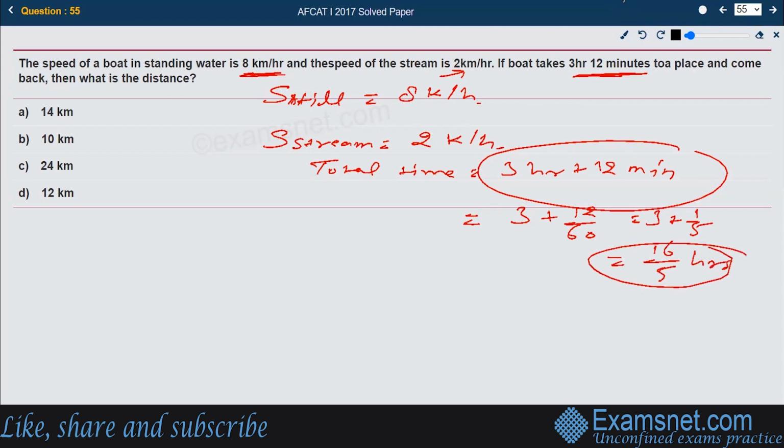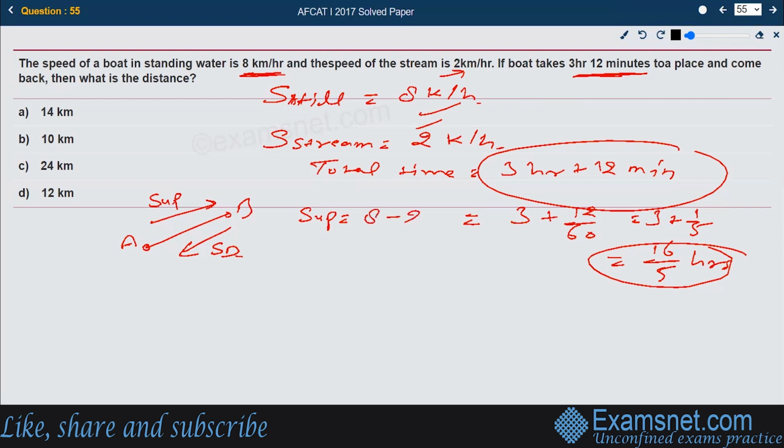Now what he is saying is the speed of the boat in still water is 8, and the boat takes 3 hours 12 minutes to go to a place and come back. So if the boat is here and it has to go to a place B, this will be the distance traveled with the speed of S up, and this will be the distance traveled with the speed of S down. Now what is S up? S up is nothing but the difference of the still water speed and the stream speed.